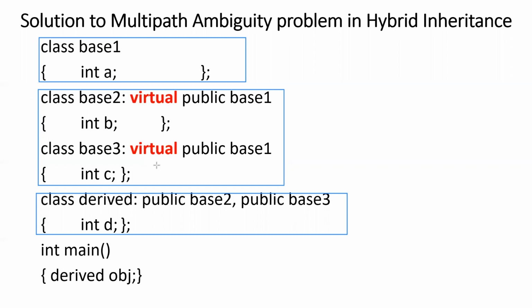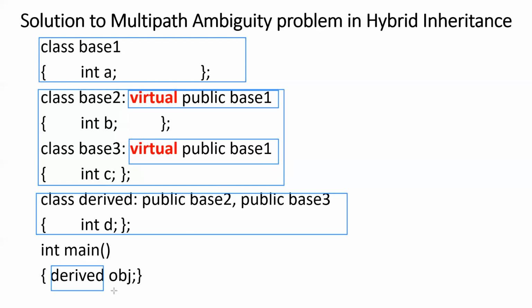If we do not use the virtual keyword, then there will be an error in the program as you compile it. The error will be the ambiguity problem, because there are two paths using which we can extract the features of base class one. But because in this program we have used the keyword virtual to inherit base one as a virtual base class, that means if a single instance of base one has been created, the second time the instance of the same class will not be created. So there will be only a single instance.